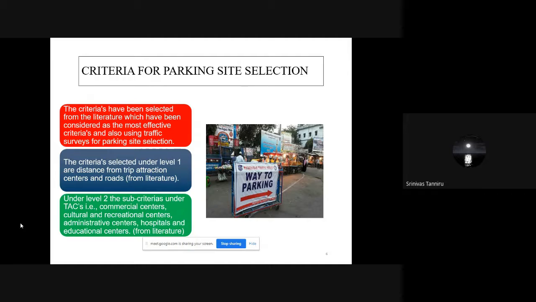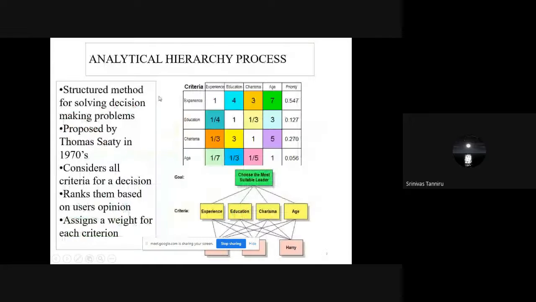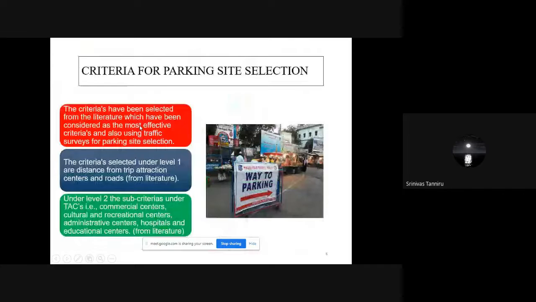And in level 2, we have created sub criteria. For example, trip attraction centers are divided into commercial centers, cultural centers, recreational centers, administrative centers, hospitals, and educational centers. These sub criteria are taken from the literature. This way, the criteria are divided into two levels, and these criteria are used in the analytical hierarchy process.